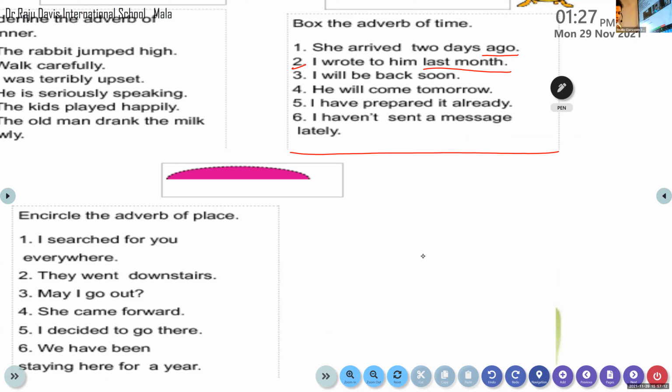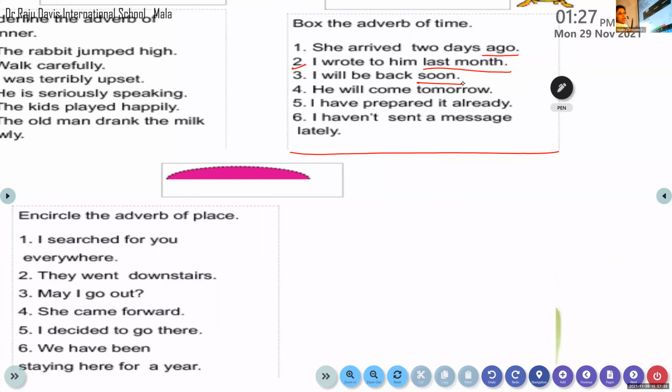Children, some children, if I'm calling, they will not respond. "I will be back soon." Come on, identify the adverb of time there. You're finding it difficult. Soon. Soon is the adverb of time there. "Will be back" is a verb there.